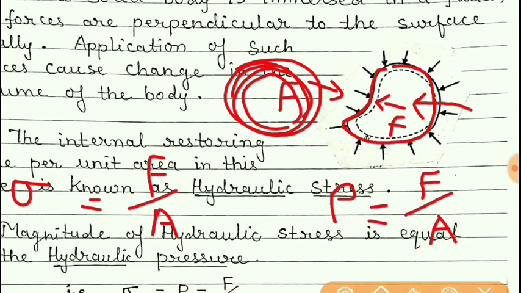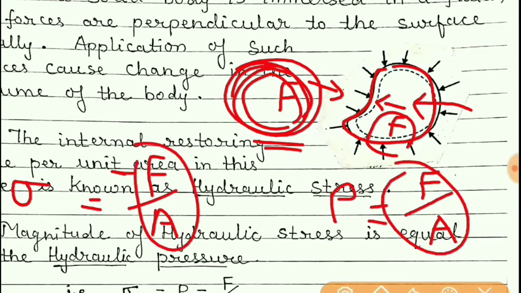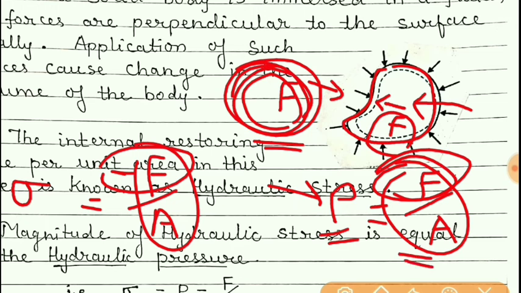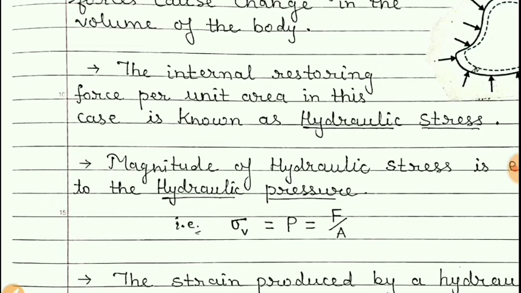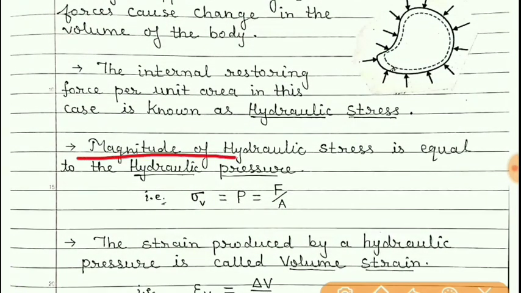Now students, if we consider this applied force as positive, then this restoring force must be negative. The magnitude is the same, but the direction of force is opposite. In pressure, it is applied force per unit area. And here in stress, it is restoring force per unit area. So I have written here, the magnitude of hydraulic stress is equal to the hydraulic pressure.